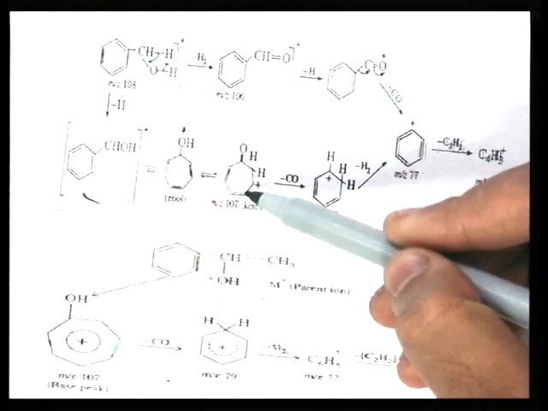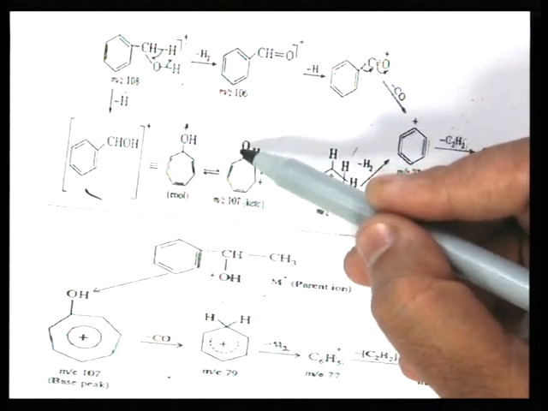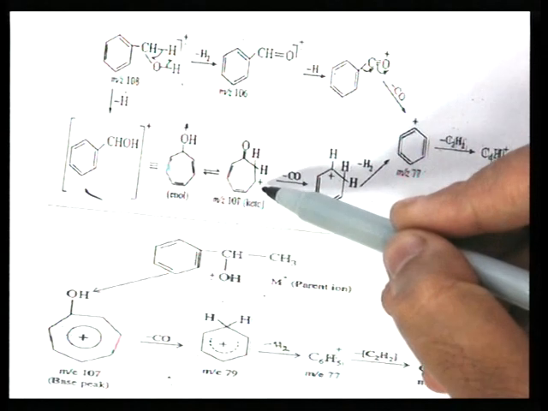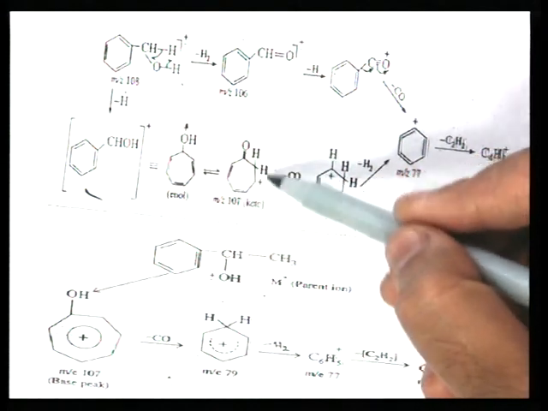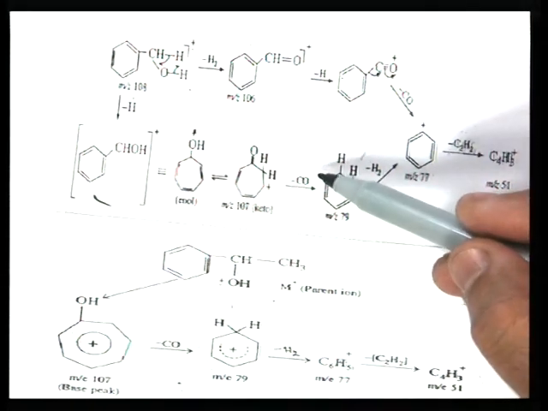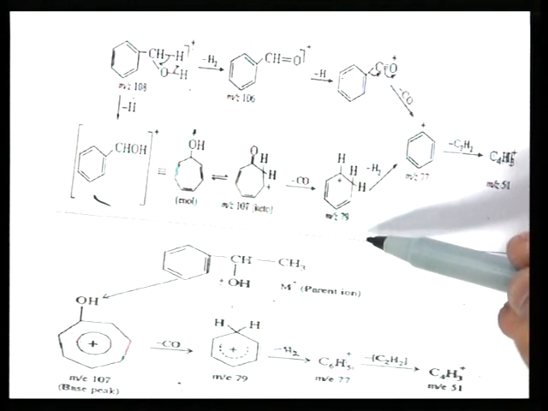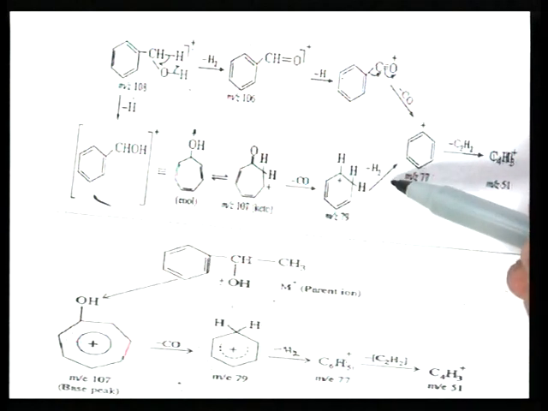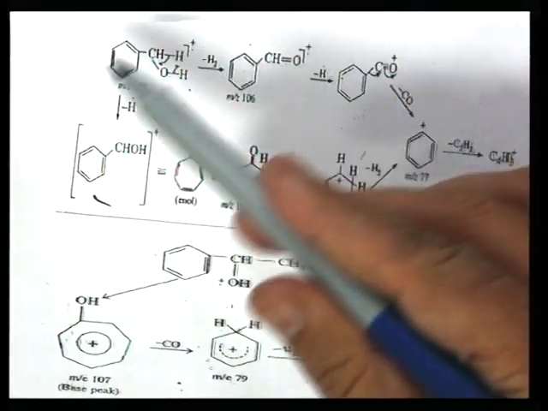Now, it undergoes tautomerization into the keto form like this. Here the carbonyl group is there, 2 hydrogens are attached on this carbon atom, and this is the cation. So, the M by Z value is 107. Now, this ketonic form loses a neutral CO molecule to form a cation like this, M by Z 79, and further this cation loses an H2 molecule to give the phenyl cation, and further it loses an acetylene molecule to give C4H3 plus, M by Z 51. So, this is the fragmentation of the aromatic alcohol, benzyl alcohol.